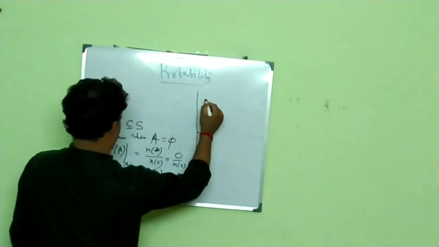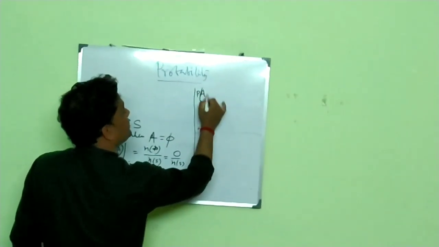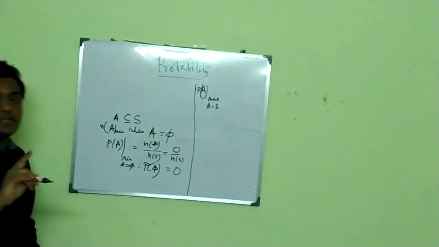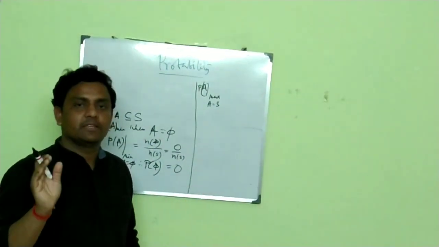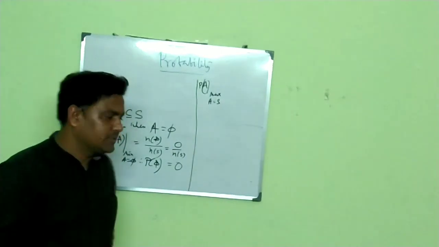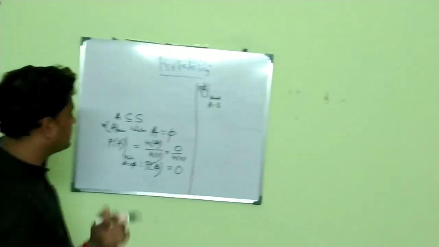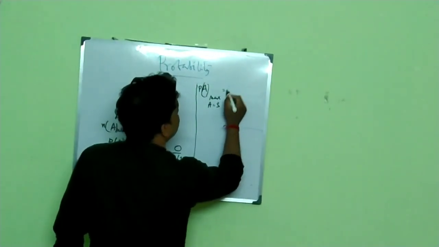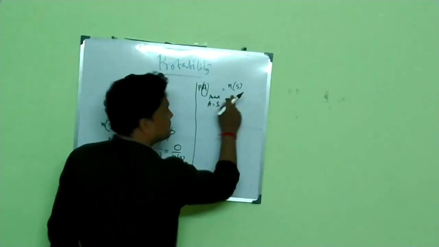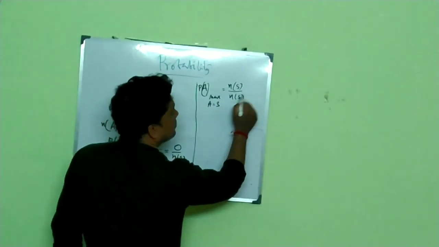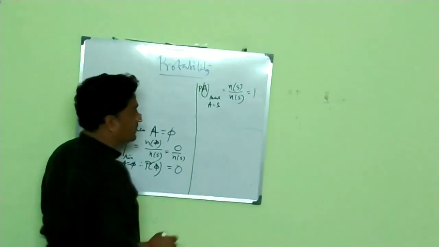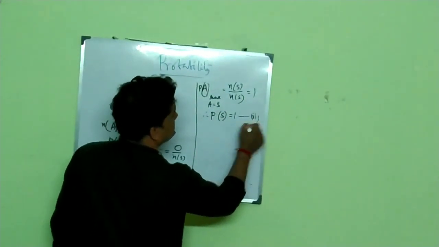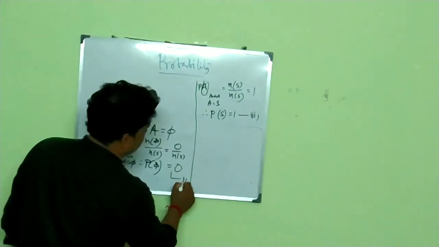Now, P of A has its maximum value when A is equal to S. That means when A is equal to 1, 2, 3, every set is itself a subset. That's why when A is equal to S, its value is maximum. So you just put A equal to S, you will get n of S by n of S is equal to 1. Therefore P of S is equal to 1. So that's equation number 2. Let's say this is your equation number 1.